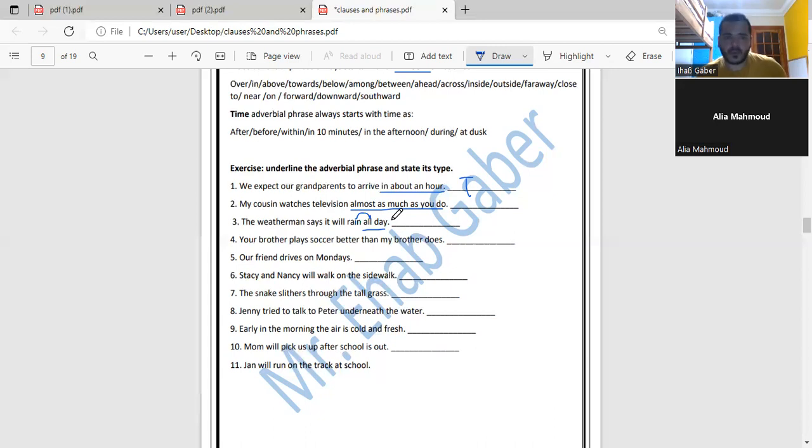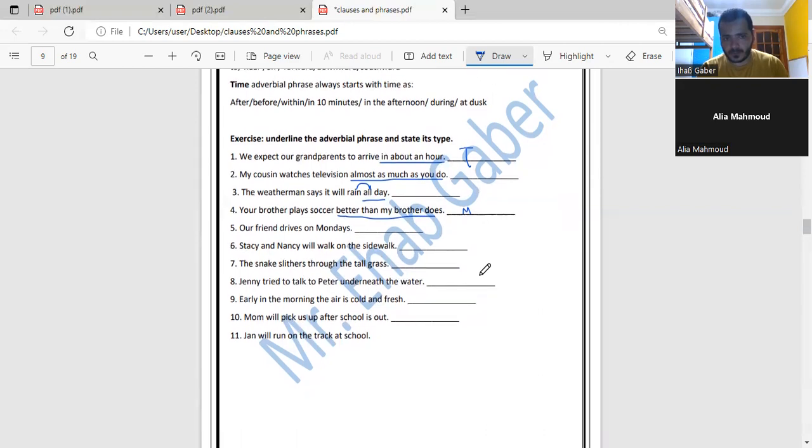Yes. Number 4. Your brother plays soccer better than my brother does. Better than, it's manner, from better to the rest of the sentence, because it tells us how he plays soccer. So this is M, manner. And number 5.